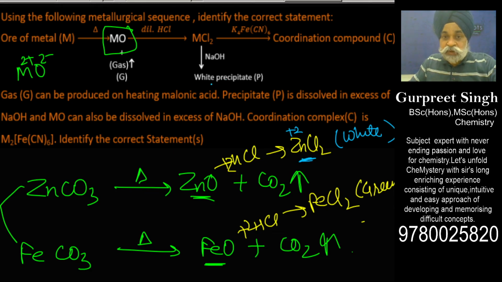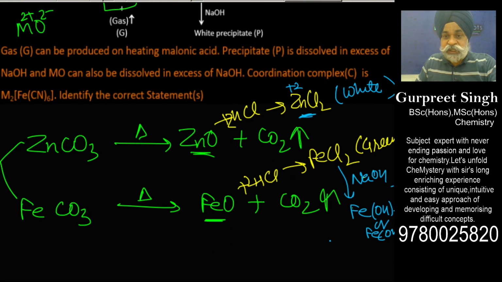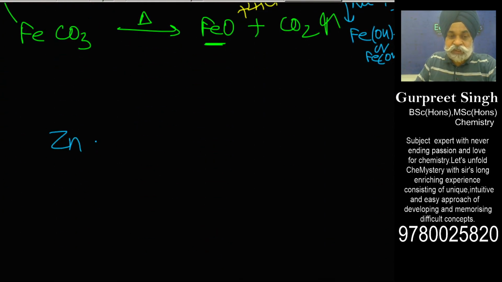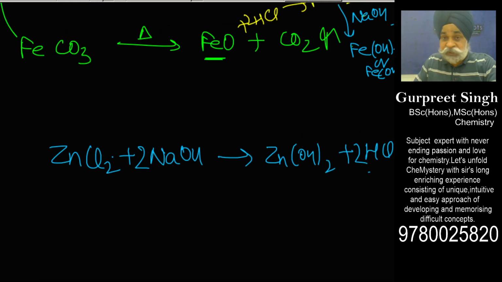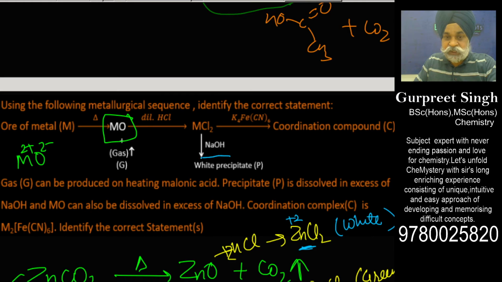Okay. Now if this is being treated with NaOH, this would give me ferrous hydroxide or ferric hydroxide, something like that. These can be precipitated. And if I took zinc chloride, when treated with NaOH, this would give me zinc hydroxide along with the salt. So something like this would have happened. This appears as a precipitate, as they are saying, a white precipitate.